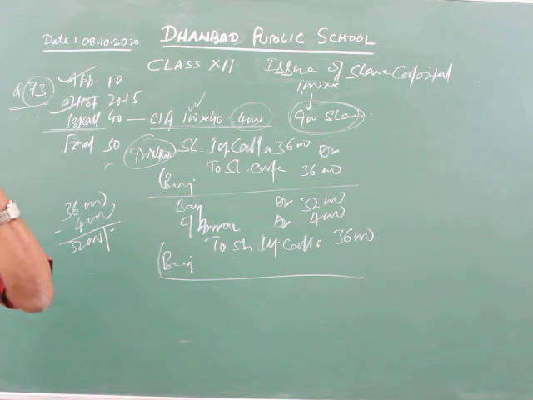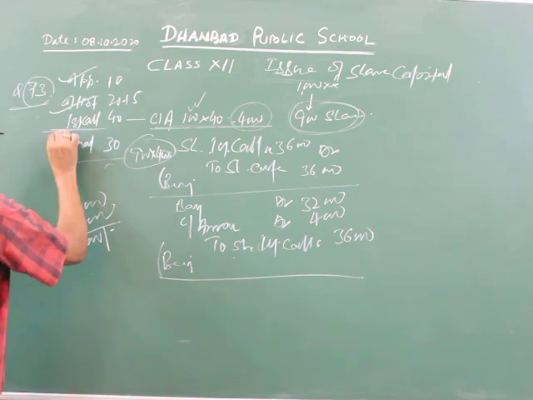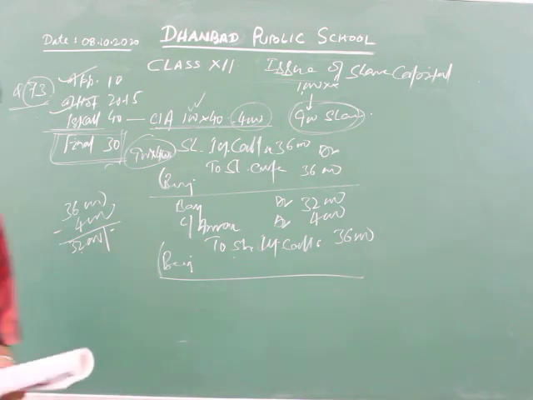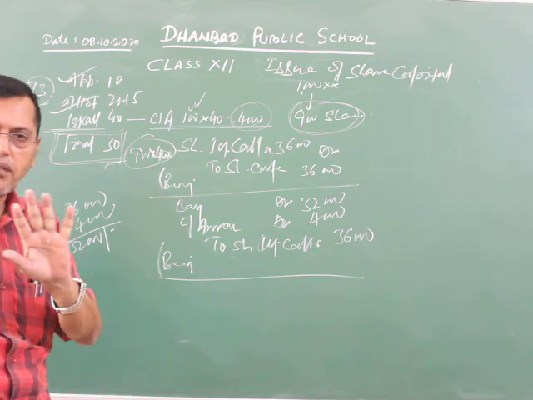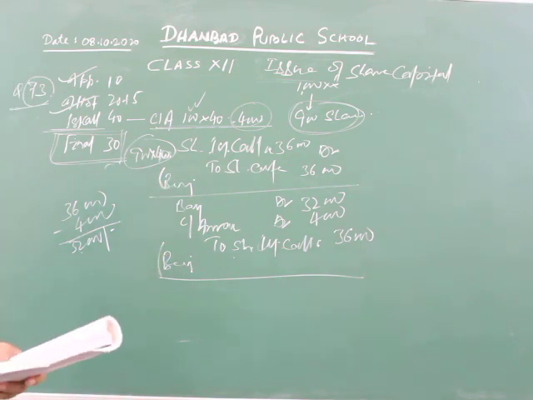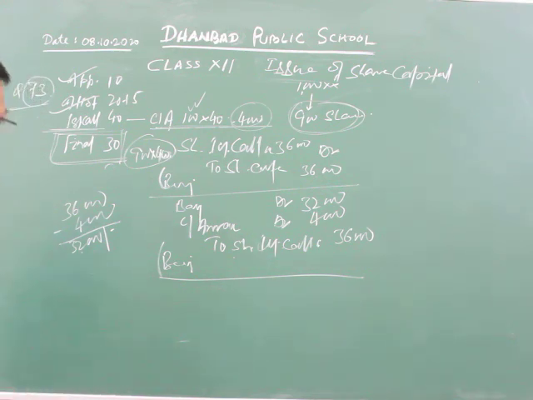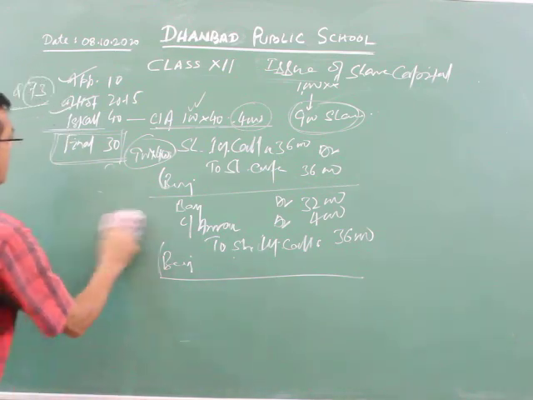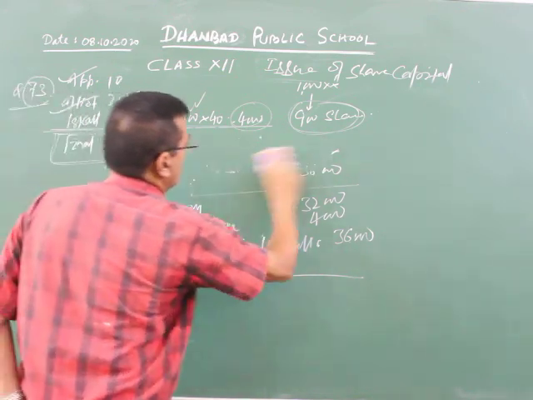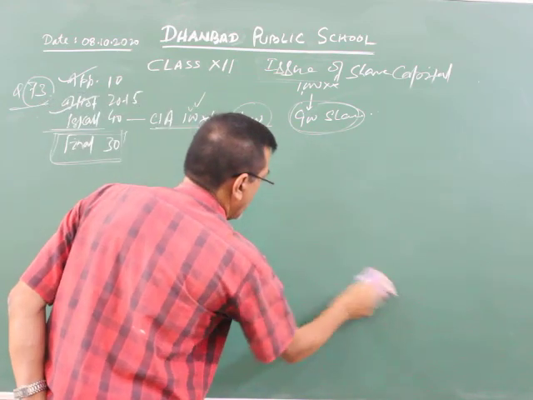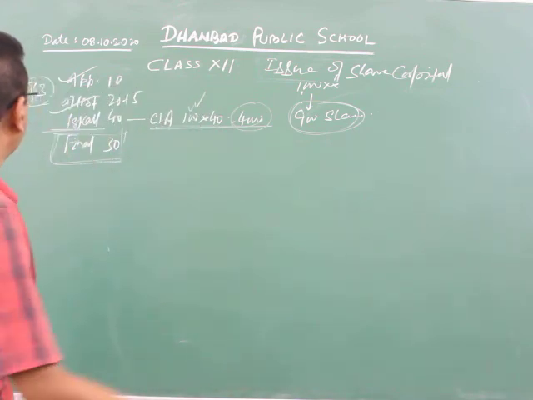Big amount received. After this, regarding the final call, the question is completely silent. Be careful, all of you. Regarding the final call, there is no information whether the company has made it or not. If the question is silent, it means the company has not made the final call. Very simple funda. Now, those who did not pay the first call money, their shares were forfeited. Later we have to pass the entry for the forfeiture of the shares. Those shareholders didn't pay the amount of the first call, so it will be forfeited after the first call.